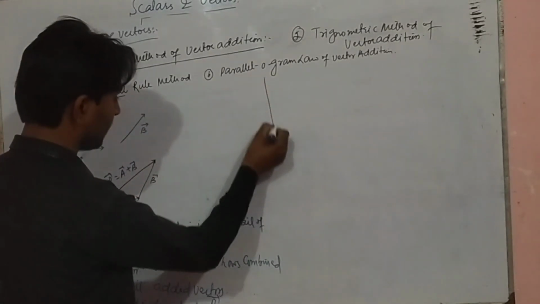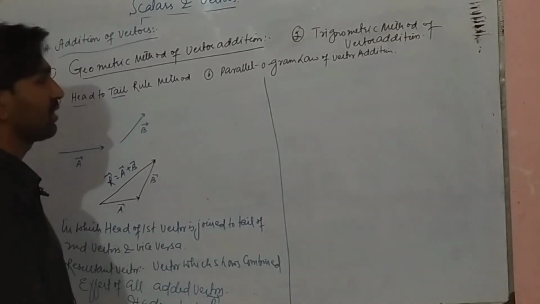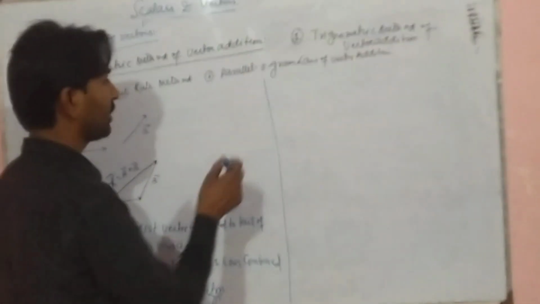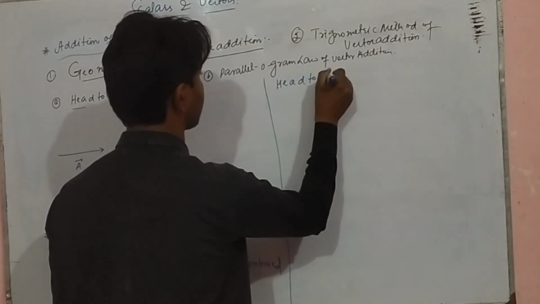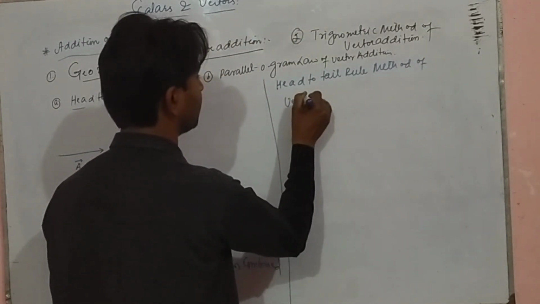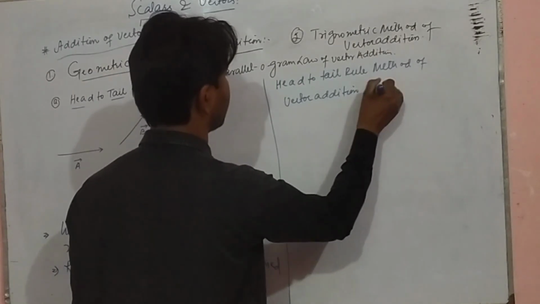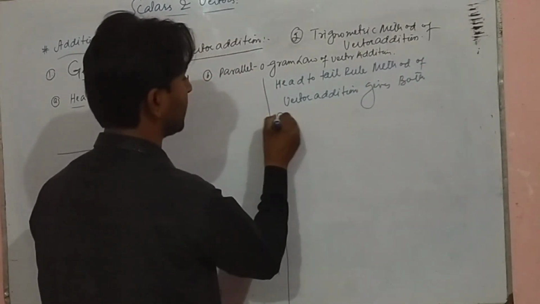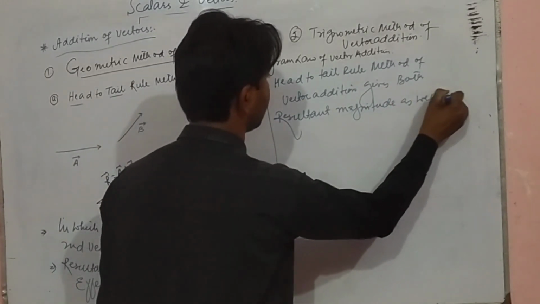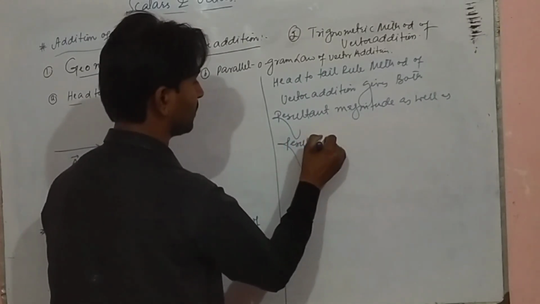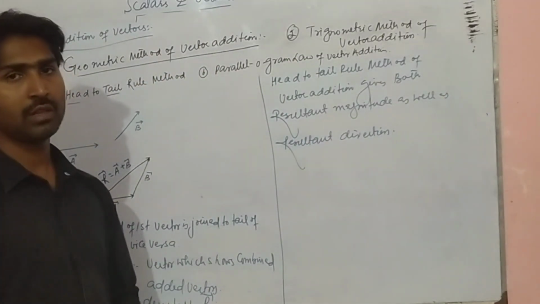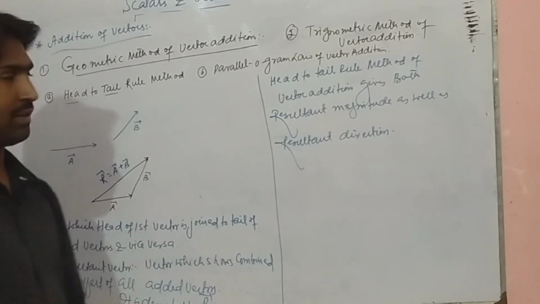Head to tail rule method of vector addition gives both resultant direction of the vectors that are added, and resultant magnitude also.